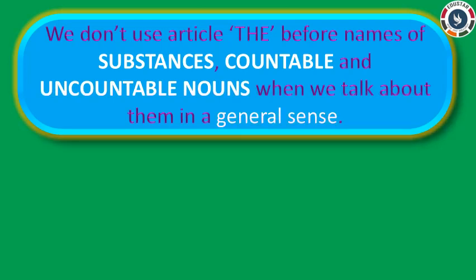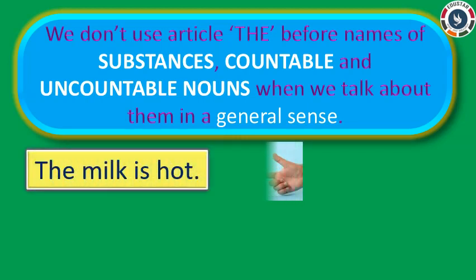Now read this sentence. The milk is hot. Here, milk is a substance and an uncountable noun, and I am particularly talking about the milk which you know. So, we use article the before milk.